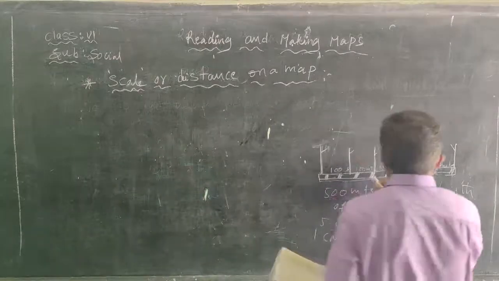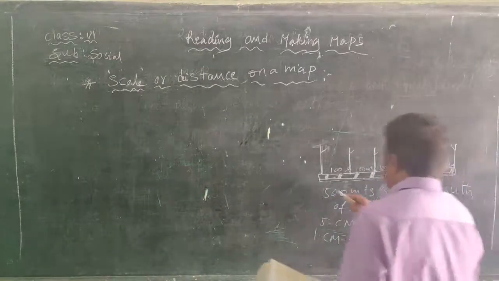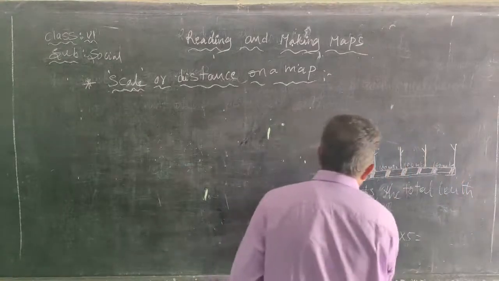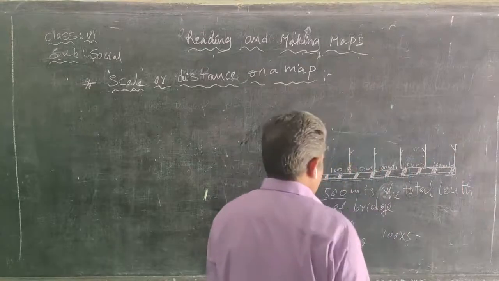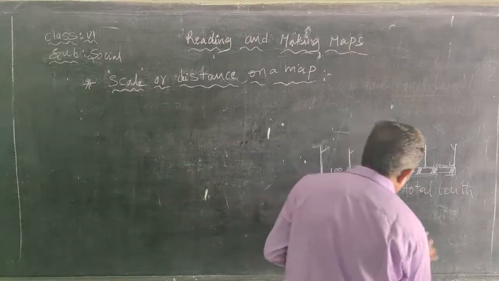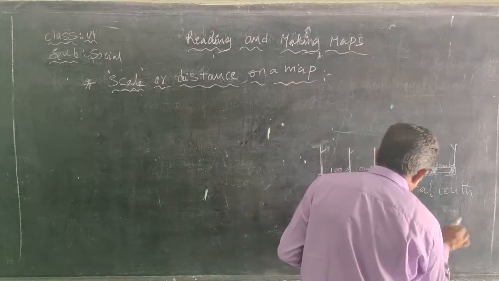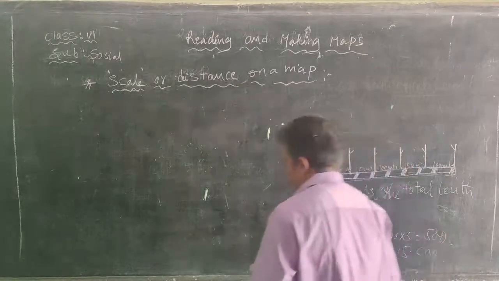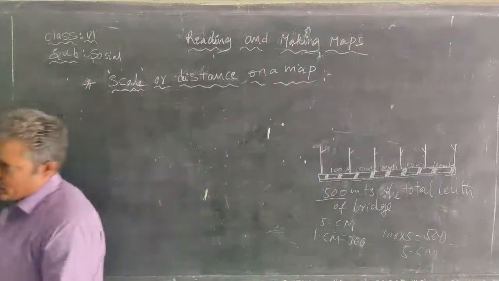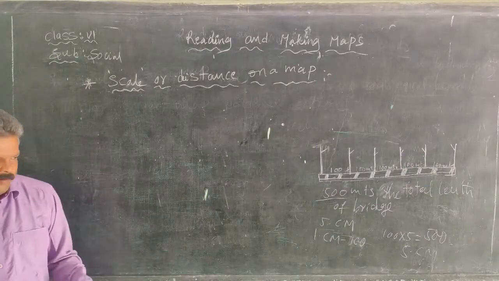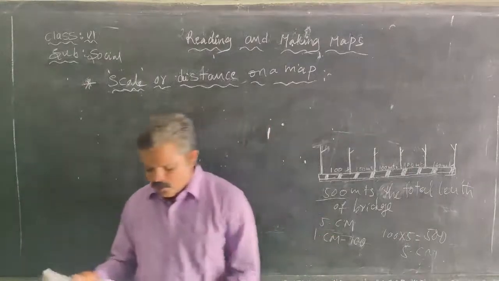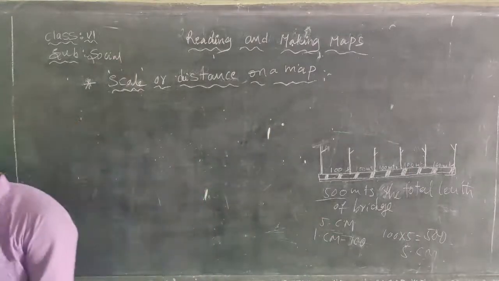So the total bridge length, from the first pole to the last, is 500 meters. Here, 500 meters means 5 centimeters. So when preparing a map, the length is also reduced on the map, right?